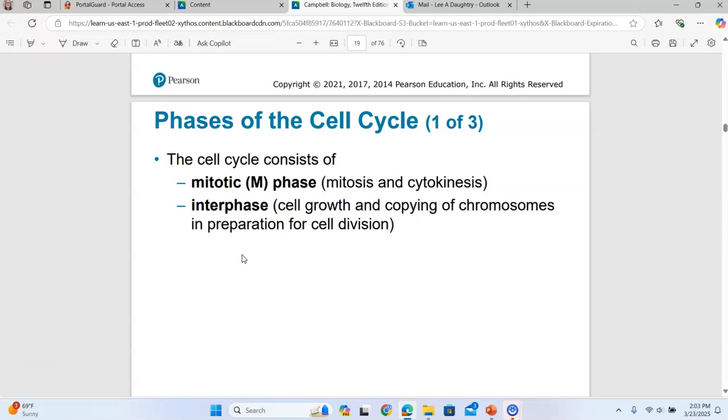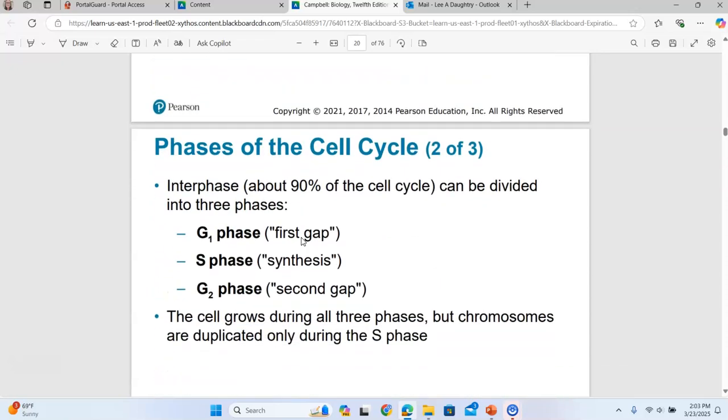The cell cycle consists of the M phase and interphase. The M phase is the mitotic phase, which includes mitosis and cytokinesis. So the M phase is the phase where the cell is actively dividing, and then interphase is the phase where the cell is not actively dividing, but it's not resting either, because a lot of things happen. The cell grows, it replicates or copies its chromosomes. In other words, it produces those sister chromatids, and it prepares for cell division. It produces proteins that are needed for cell division.